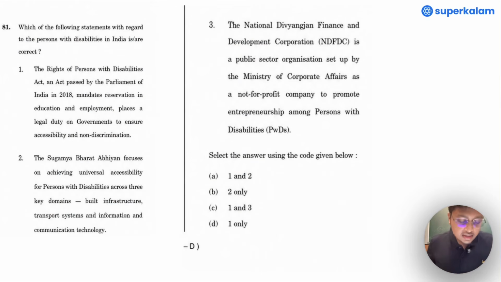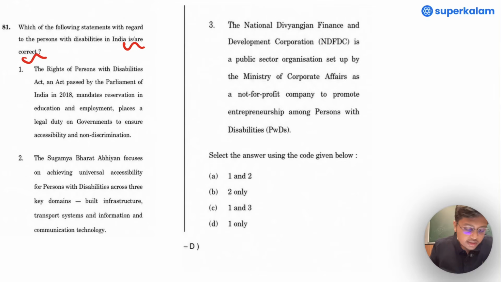Yes, this is interesting. It looks like a very huge question, but if one has been going through the current affairs and following the government schemes for a couple of years, they will surely and very easily find out the traps that UPSC has laid. Let me go through the question. Which of the following statements with regard to persons with disabilities in India is or are correct?